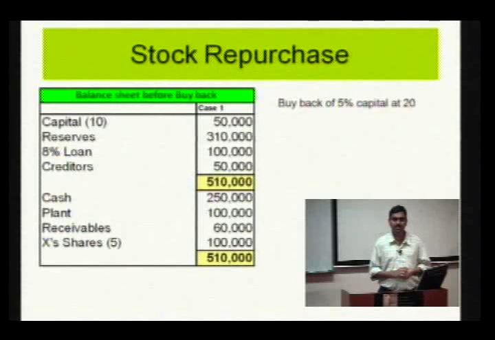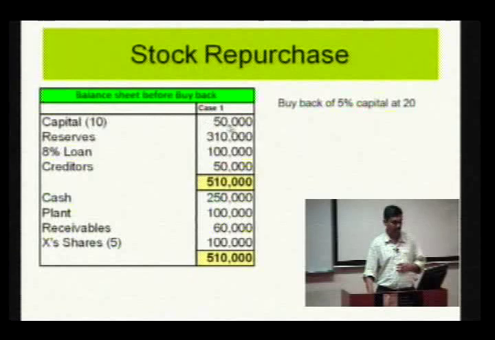Let us take a simple hypothetical balance sheet to understand the impact of stock repurchase on the balance sheet without getting into the conditions attached to the stock repurchase. For example, in this case you have 50,000 capital and there are huge reserves. For the time being, let me assume that the entire reserve is accumulated profit or free reserves.